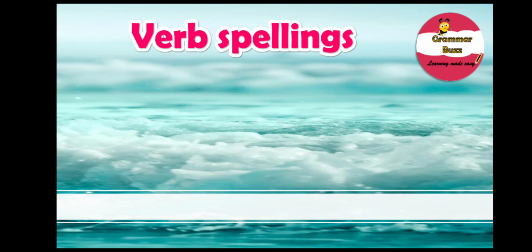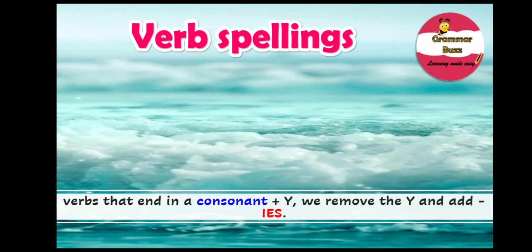Well, the spelling for verbs in third person differs depending on the endings of that verb. You know that, right? Not all verbs end in S or ES. There are some verbs which follow a different rule altogether. For verbs that end in a consonant plus Y, we remove the Y and add IES. Remember, for verbs that end in a consonant plus Y, we remove the Y and add IES.